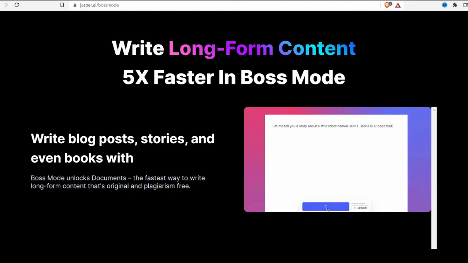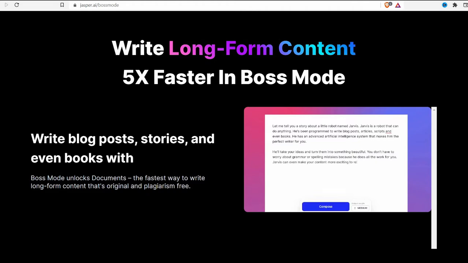Today I'm going to show you how powerful Jasper AI Boss Mode is. This tool helps you to write blogs much faster.